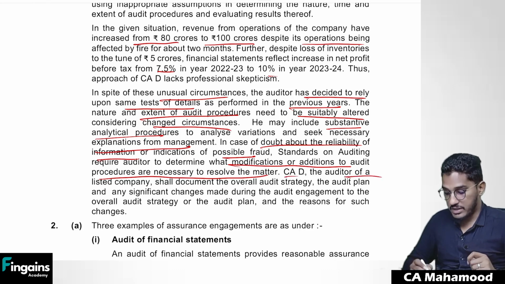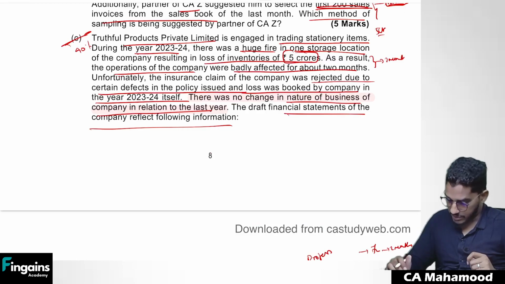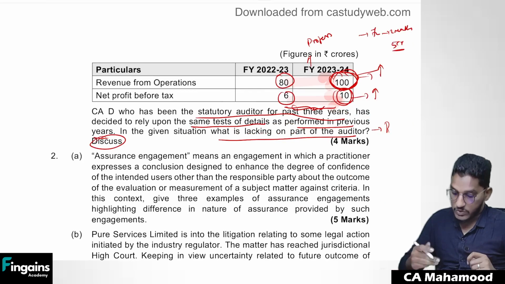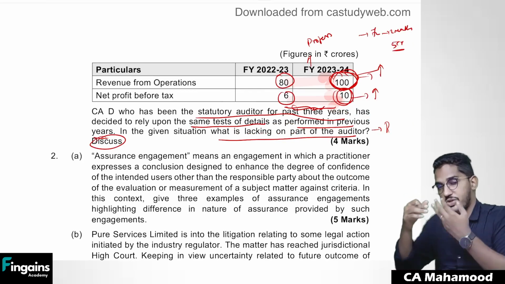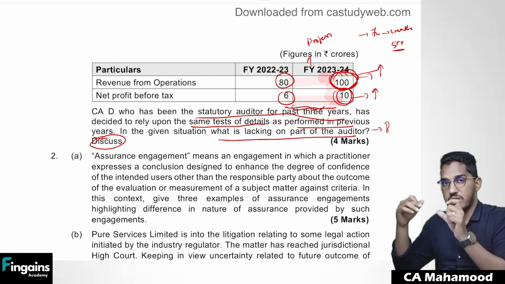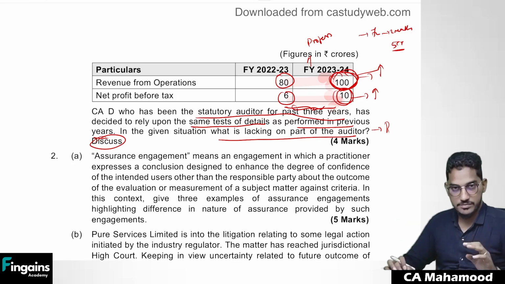CAD, the auditor of a listed company, shall document the overall audit strategy, the audit plan, and significant changes made during the audit engagement to the overall audit strategy and audit plan and the reasons thereof. Why has this come? Did they ask anything about the audit plan? No, they did not ask anything about the audit plan. Okay, still they have told it. If at all you are making changes to your audit procedures, you have to make necessary changes to the audit strategy and plan also. That is the implied thing, that sentence they have added in the answer.